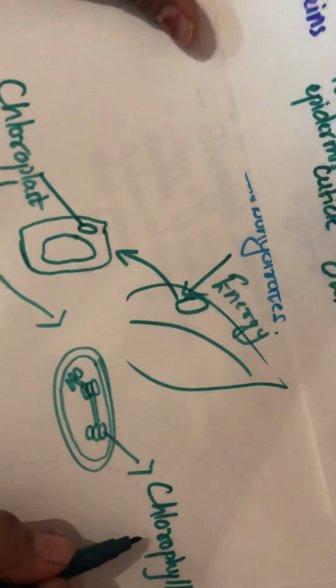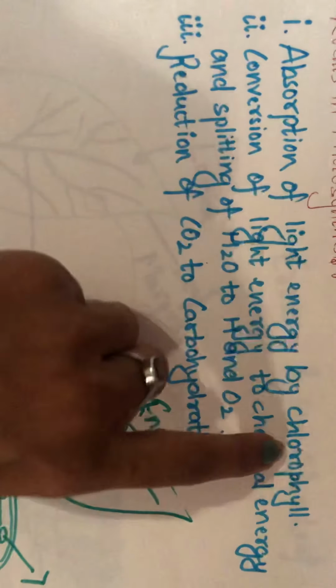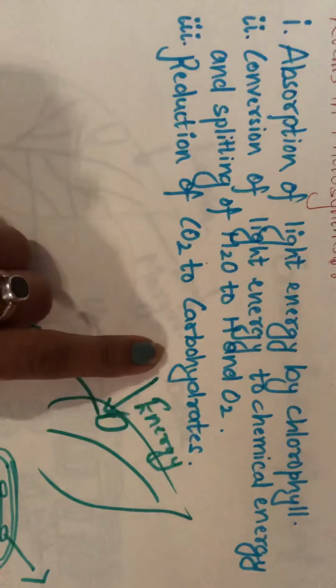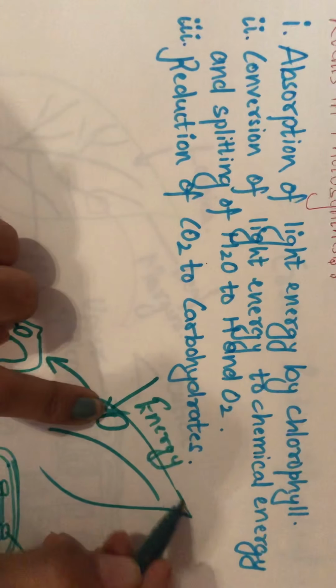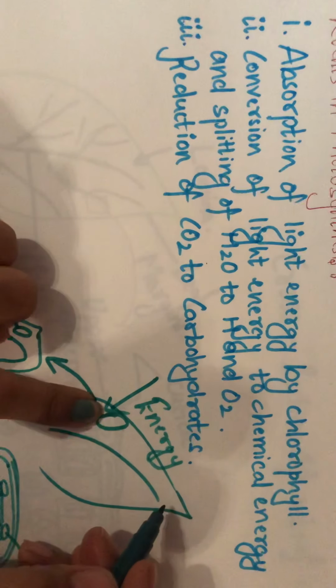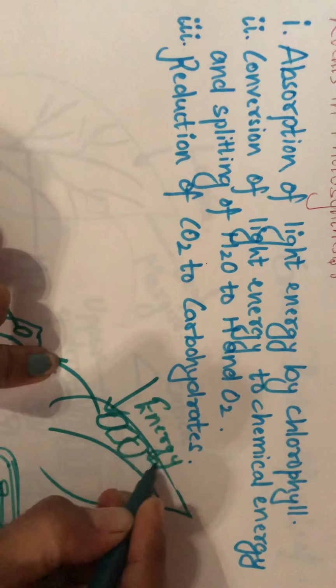So what is the first step? That is the absorption of light energy by the chlorophyll. Whenever there is sunlight, what will happen? The leaf which is exposed to the sunlight is made up of many cells, yes or no?